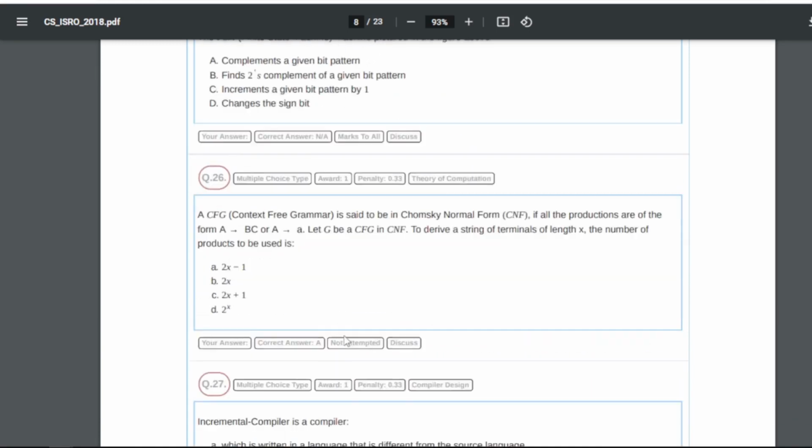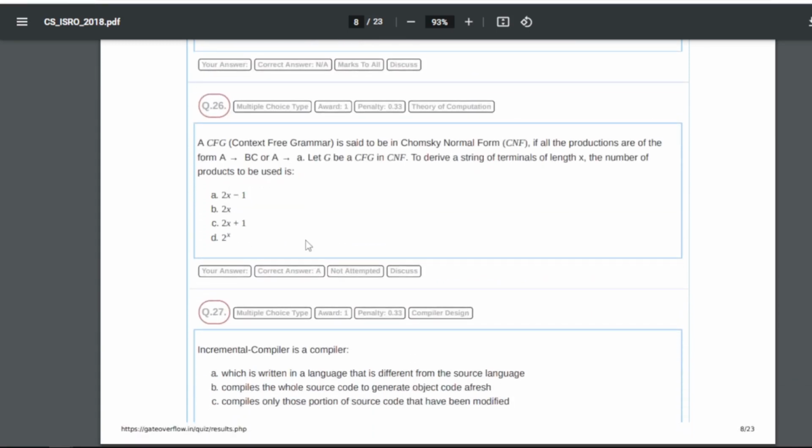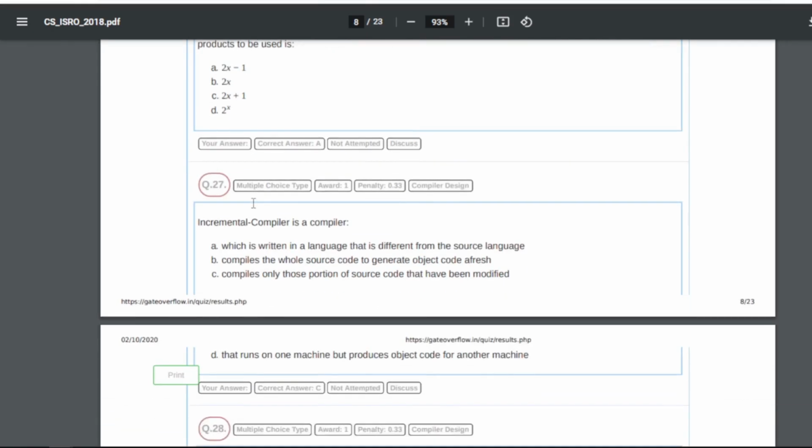Then question number 26: a CFG, context-free grammar, is said to be in Chomsky normal form, that is CNF, if all the productions are of the form A tends to BC or A tends to a. Let G be a CFG in CNF. To derive a string of terminals of length x, the number of productions to be used is what? So for this particular question our answer will be A, that is 2x minus 1.